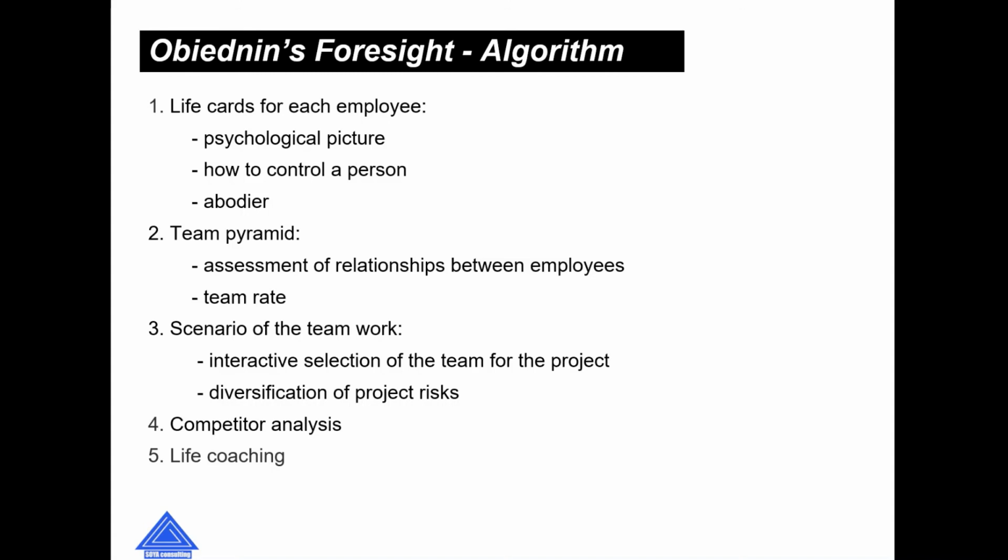Using the Obiednin's Foresight-Algorithm, business automatically adapts to the external environment. As part of the process approach, our product provides the company's management with all the necessary information on human resource management to effectively run your business.